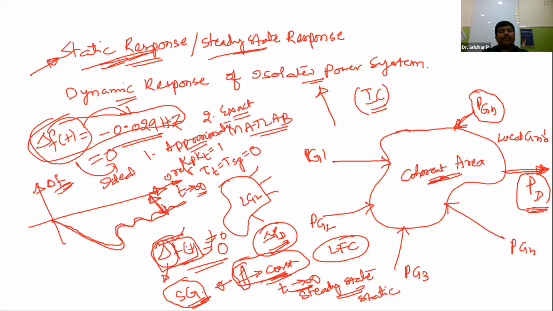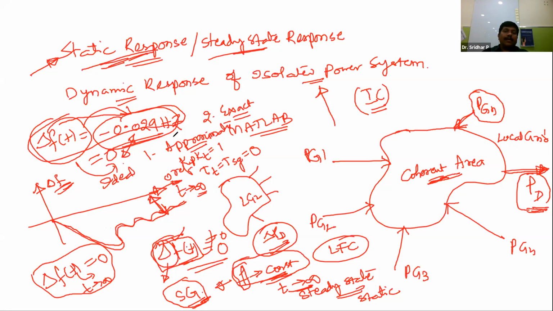Now how can we reduce this magnitude to 0? Ideally speaking, the change in the frequency must be 0. This is a highly prioritized parameter in view of the healthiness of this particular power system. So the major objective is that as time tends to infinity, this must be 0. This we are expecting from the system, and this must and should be done. Delta f of t is equal to 0.